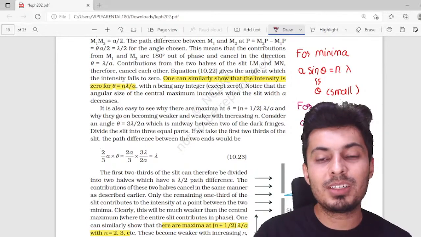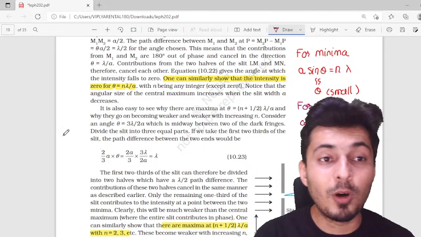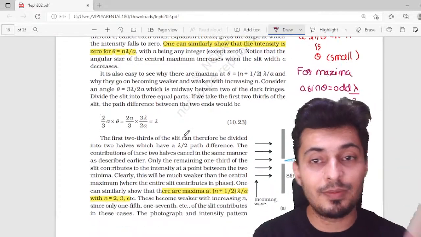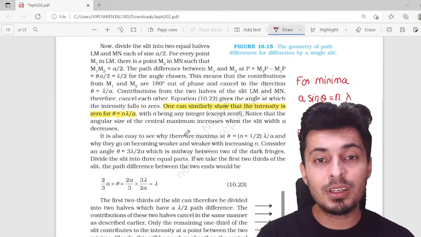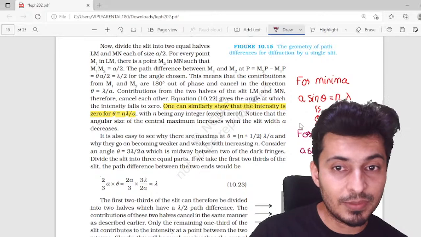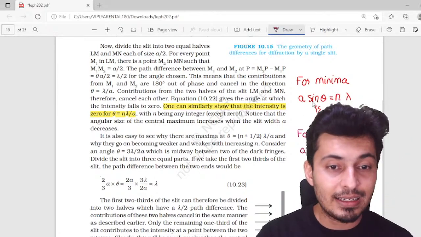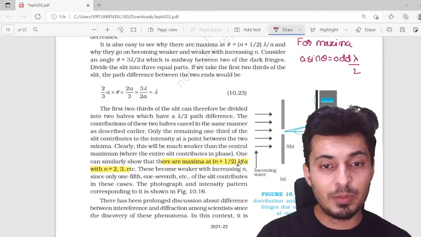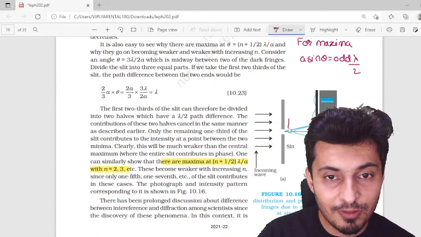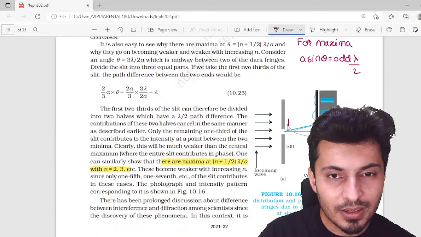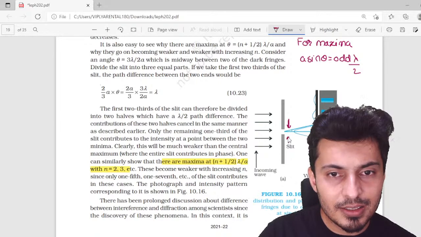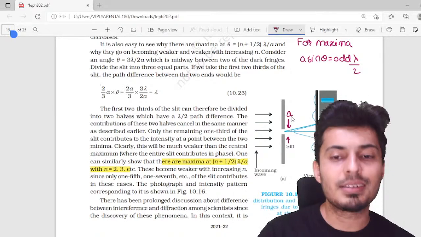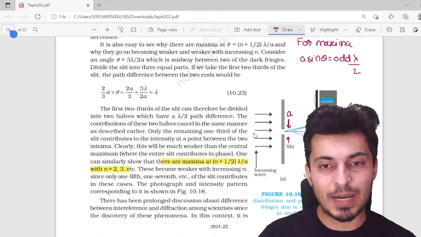This is the formula which you're going to use for maxima. For single slit diffraction, what is A? In case you're wondering, it's the width of one single slit. Look at this experiment. This is the slit, and the width of the slit is basically A. Keep this in mind. And you can see the interference patterns out here.